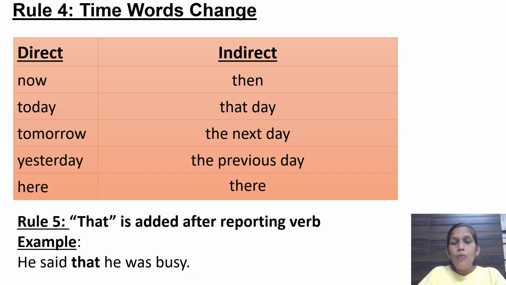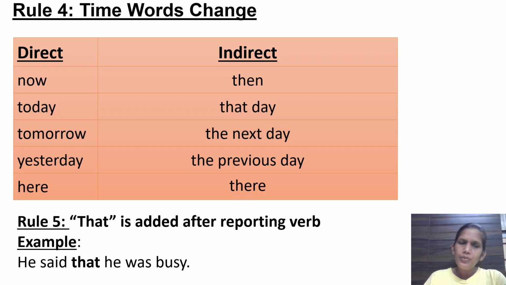Similarly, let's take an example of today. In direct speech, how will the sentence be like? He said, I'm busy today. For example, I'm just taking, let's say Ravi said he will be very busy. Okay, so how will one write the same sentence in direct speech and indirect speech? Like, he said, comma, open the inverted comma, I am busy today. Okay, full stop, close the inverted comma. Similar sentence, how will you write it in indirect speech? He said that he was busy that day.